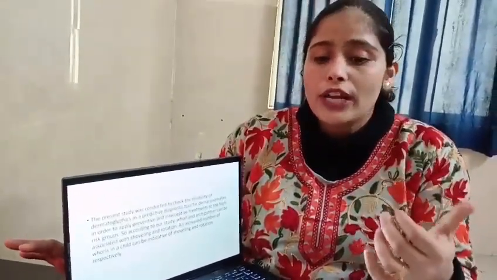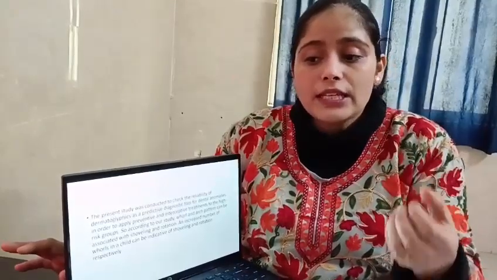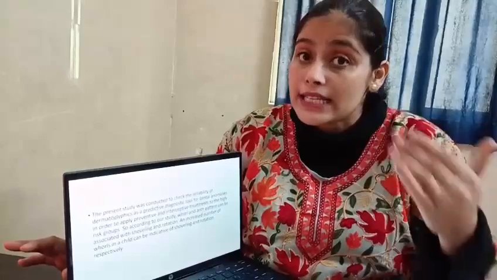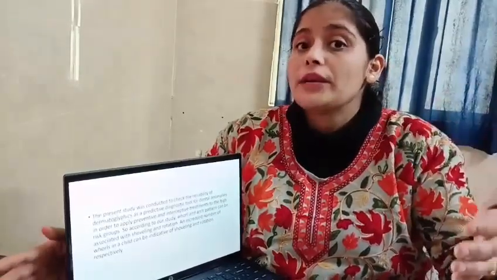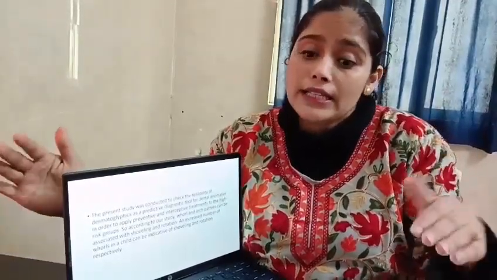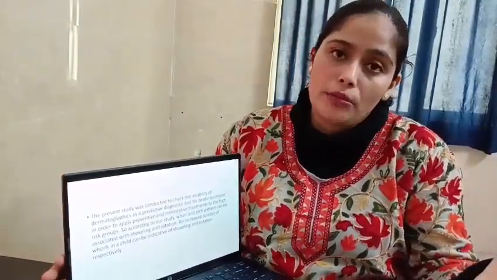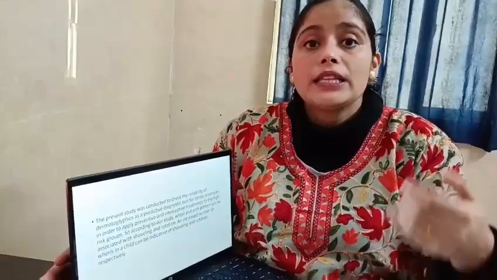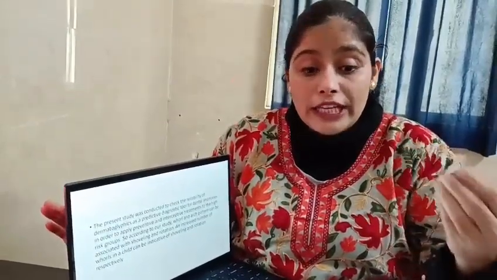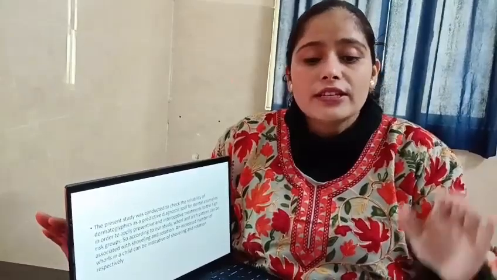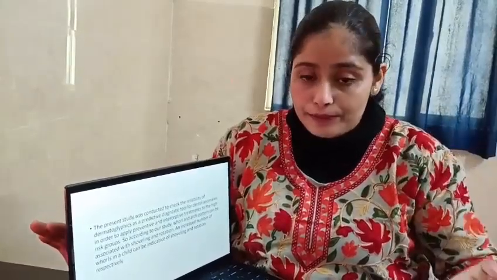So if we see the dermatoglyphic pattern of a child, we can assess that in future this child may be at higher risk of dental anomalies. So we can apply preventive techniques in the earlier days, which can result in fewer malformations.